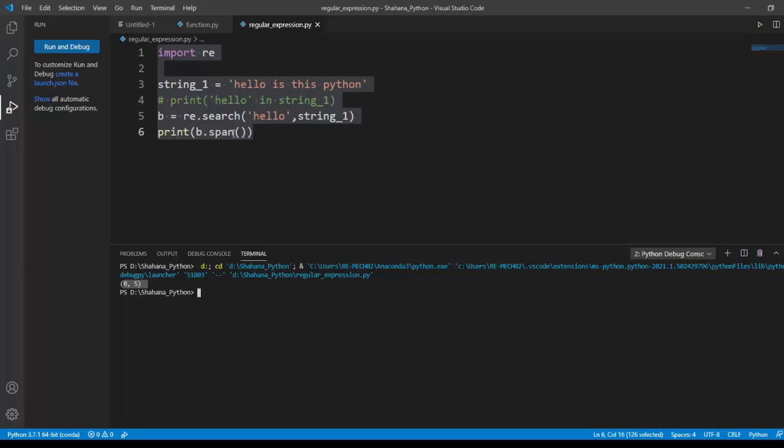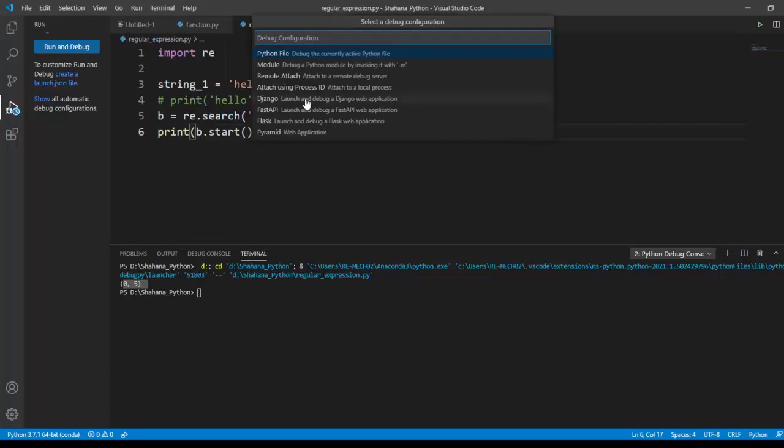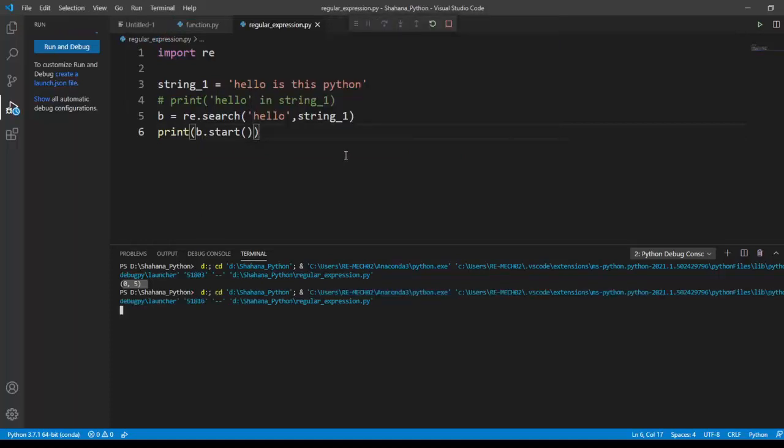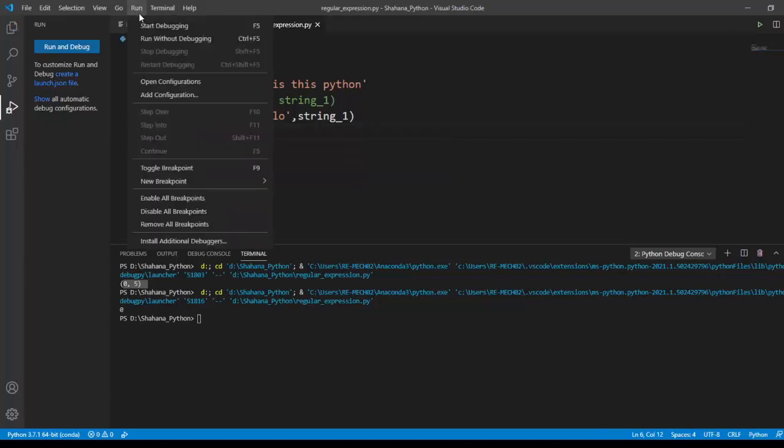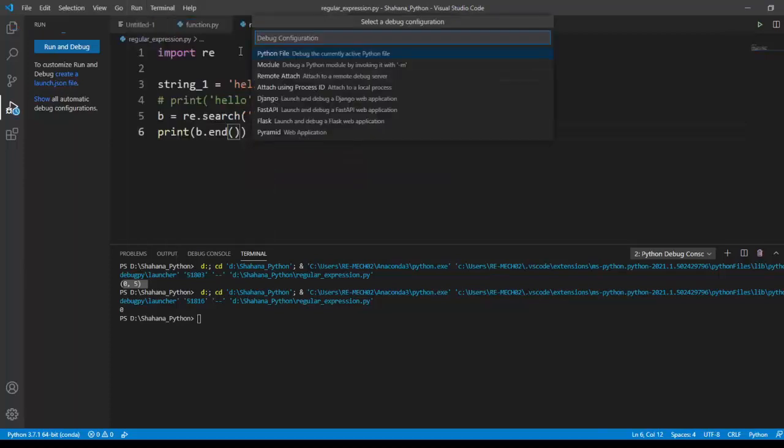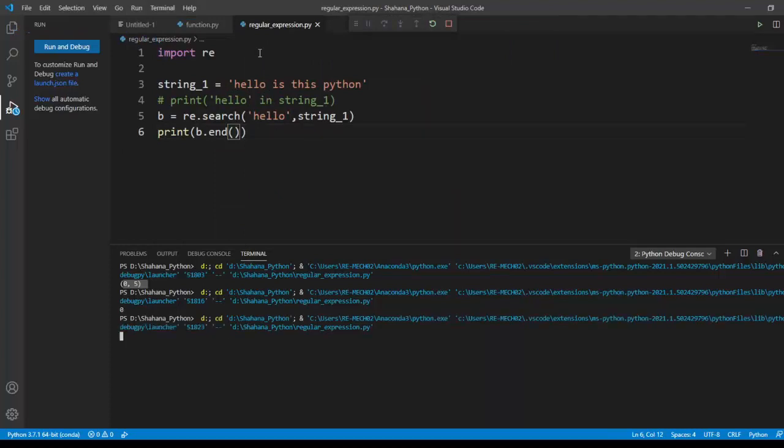Okay, I can search the index, and then I can know the starting position of my match, the starting index value. It starts at the 0th position. Where it ends, I want to know where it ends. Okay, it ends at 5.